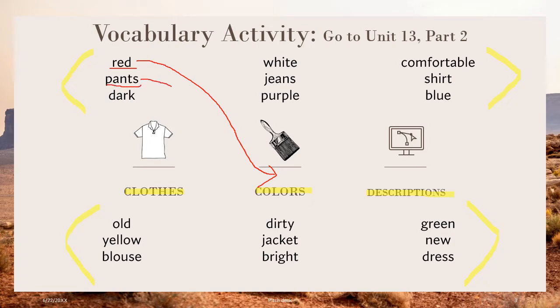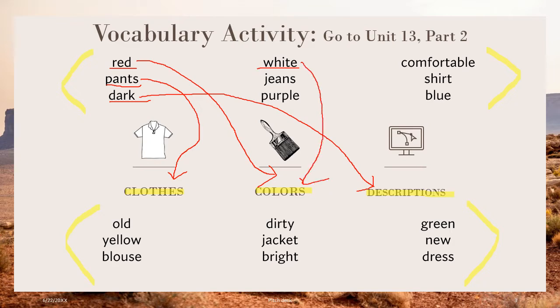Pants is a clothing. How about dark? Dark is a description. How about white? It's a color. How about jeans? Yes, it's a clothing. How about purple? It's a color. Comfortable. It's a description. How about shirt?